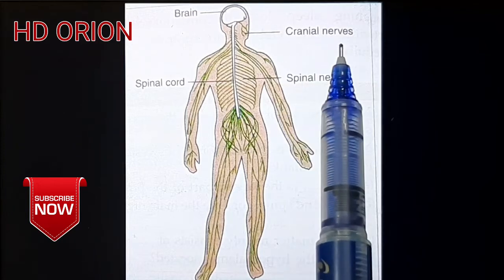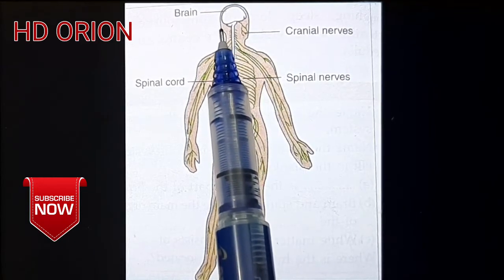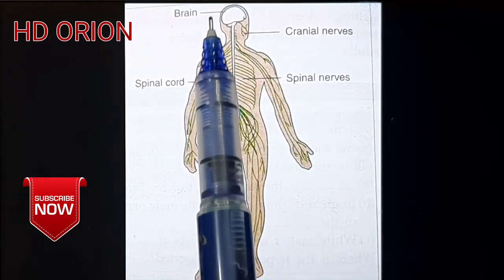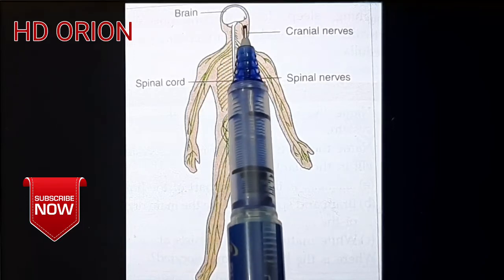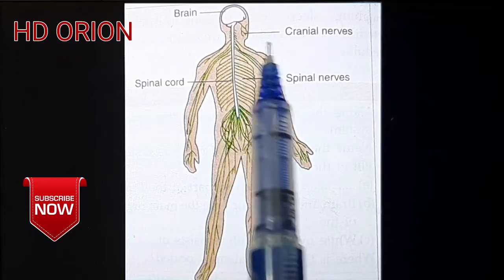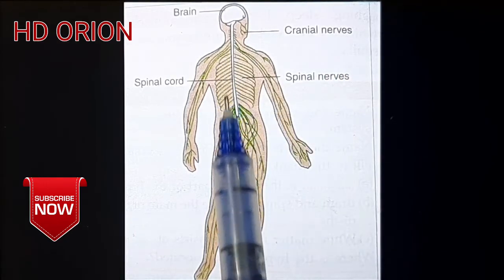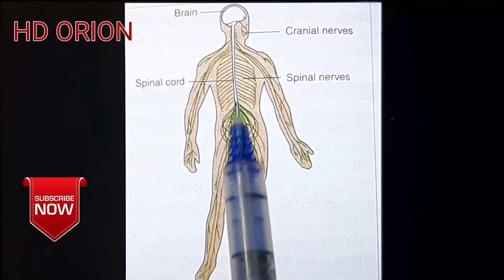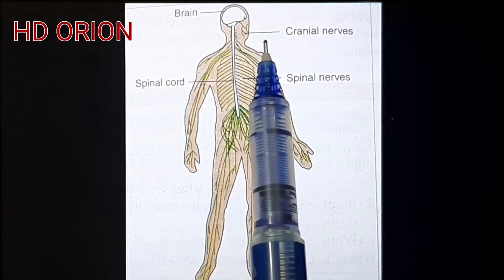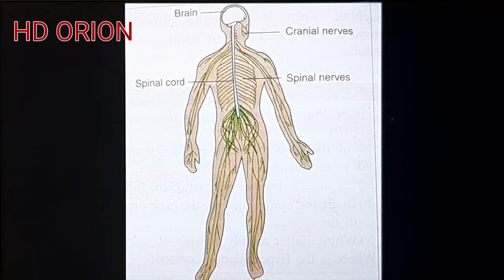They are basically of two types: cranial nerves and spinal nerves. Cranial nerves are those arising from the cranium. The cranium is actually a bony box which surrounds the brain. This head-like structure inside the skull is the cranium. So all the nerves arising from the cranium are called cranial nerves. These are 12 pairs. And spinal nerves arise from the spinal cord, and these are 31 pairs. Pairs means 31 on this side and 31 on this side. Similarly, cranial nerves are 12 on this side and 12 on this side. So they constitute the peripheral nervous system.